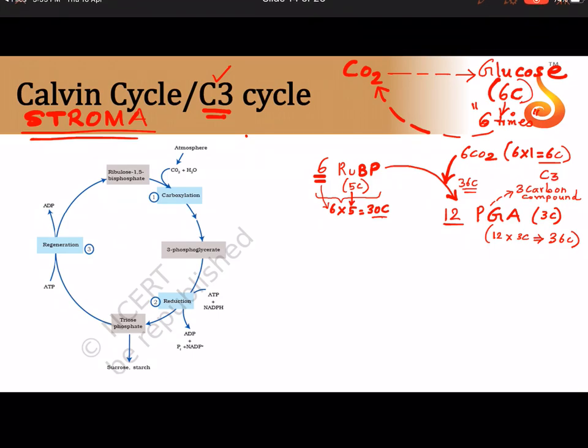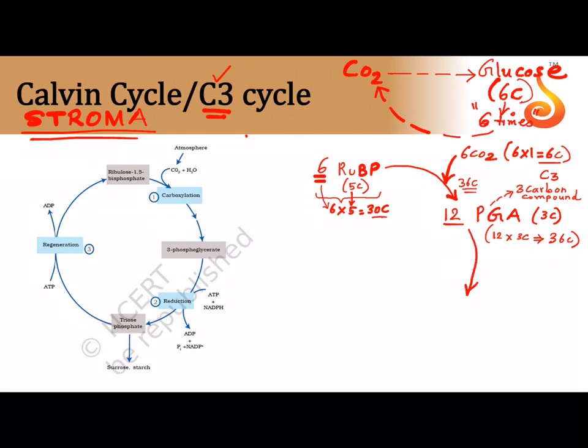Now these 12 molecules of phosphoglyceric acid will be converted into 12 molecules of biphosphoglyceric acid, and for this we need 12 molecules of ATP. So 12 molecules of ATP are converted to 12 molecules of ADP and phosphate, and whatever energy is obtained is used for this reaction. And now what happens is these 12 molecules of biphosphoglyceric acid are reduced into 12 molecules of phosphoglyceraldehyde.